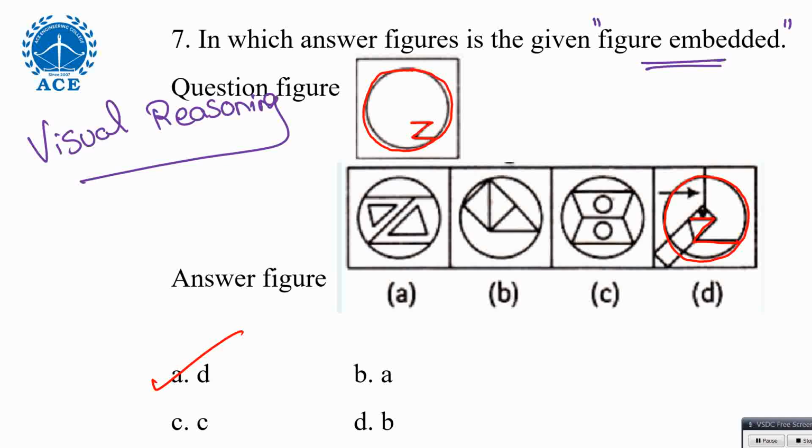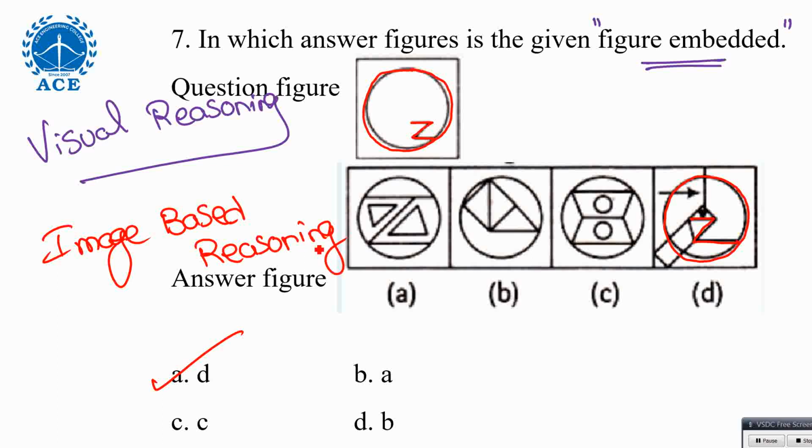Visual reasoning. Okay, non-verbal reasoning we can also call. Non-verbal reasoning is all with diagrams. Picture based. Okay, some people call this as image based reasoning. They'll give images, they'll ask you mirror image, water image, what is the next diagram, spotting out embedded figure, paper cutting, paper folding. There are a lot of concepts that come under visual reasoning. In the videos I kept already on YouTube, it's around 13 subtopics I explained. In non-verbal reasoning itself, 3 different videos are there. If time permits, you go through that also.